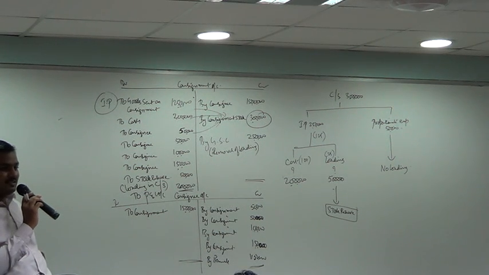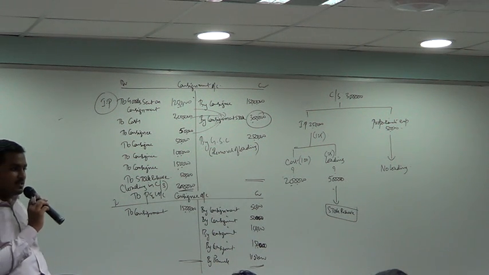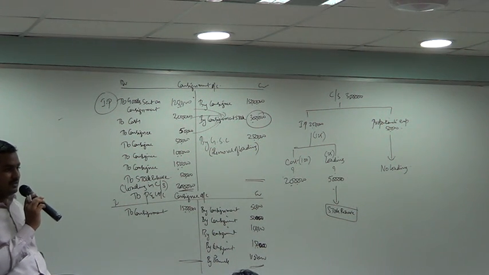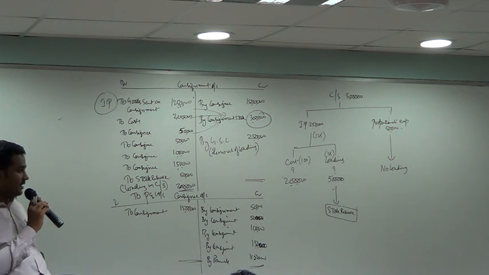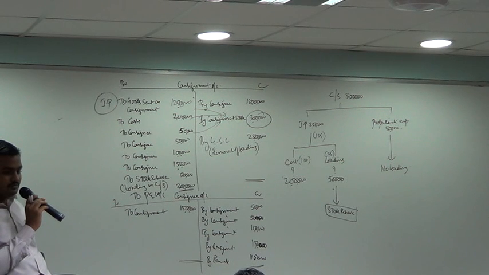Next, be careful here. Write down: 10% of the goods sent were destroyed in a fire accident in the consignee's godown.